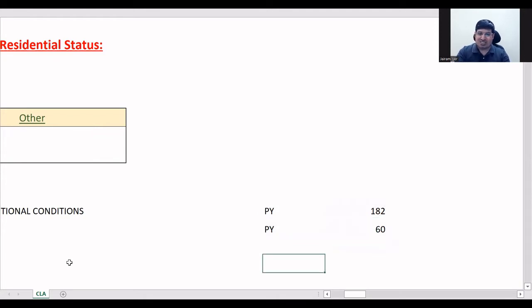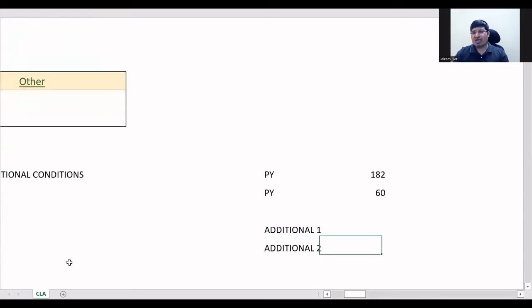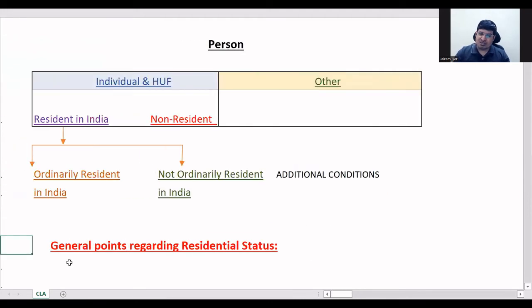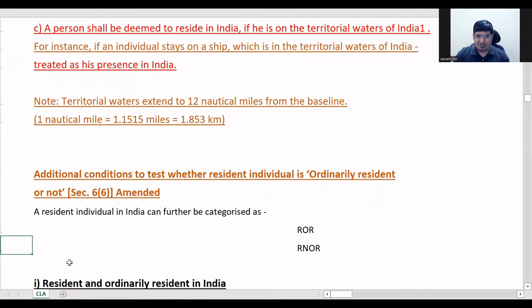In additional conditions, let me say additional 1, additional 2, in both these cases you will not consider the previous year. Just one thing you can remember: you will never see the previous year days. You will only see days before the previous year. In both cases. So let's go down and see what the additional conditions are. So these are your additional conditions.